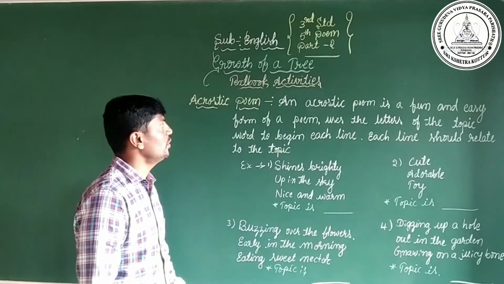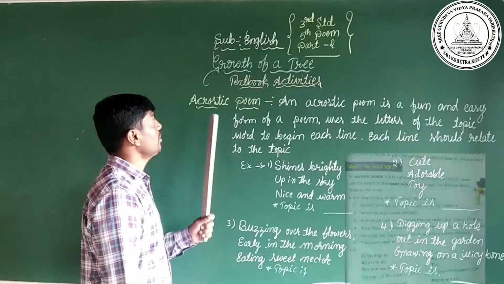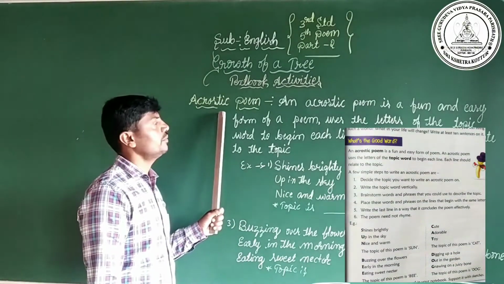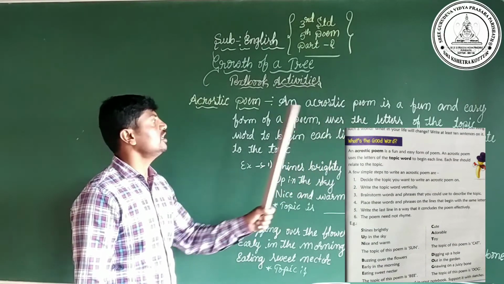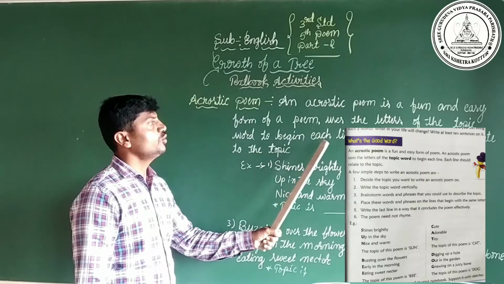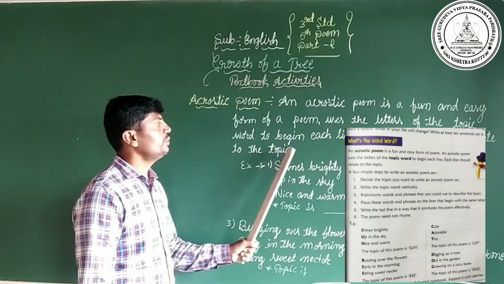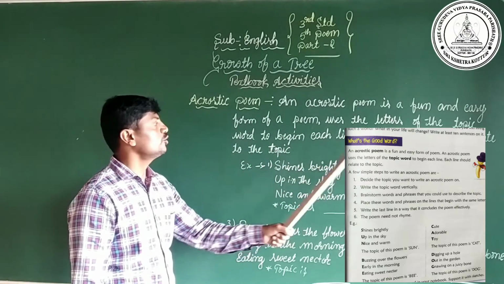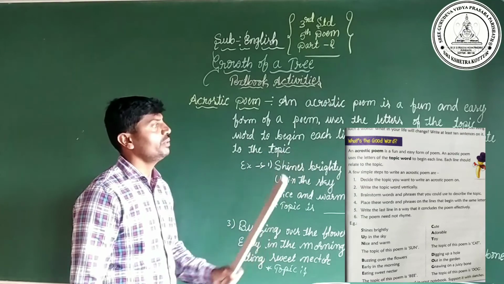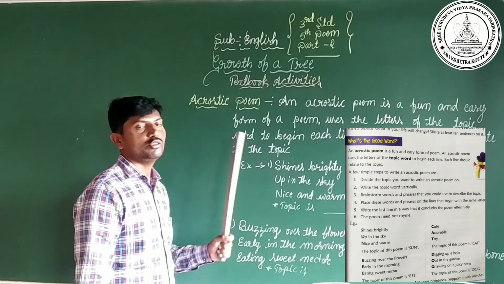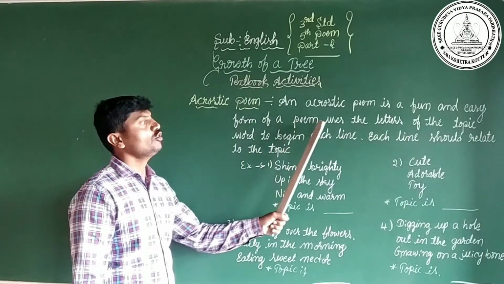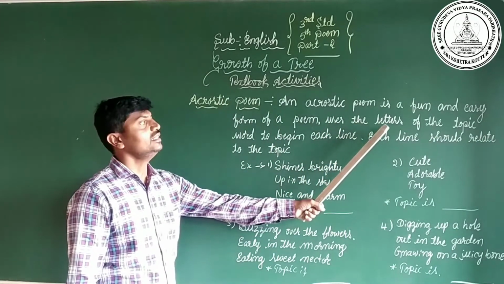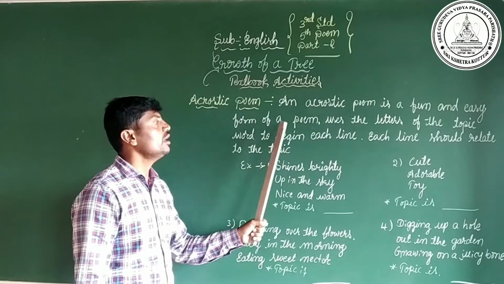What's the good word? In that main, they have given an acrostic poem. Dear children, an acrostic poem is a fun and easy form of a poem. It uses the letters of the topic word to begin each line. Each line should be related to the topic.